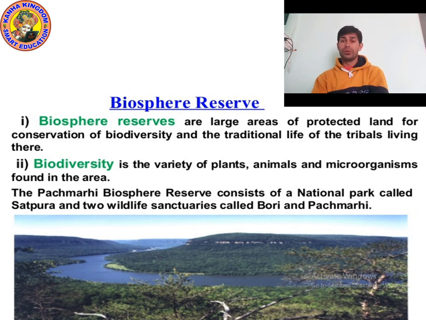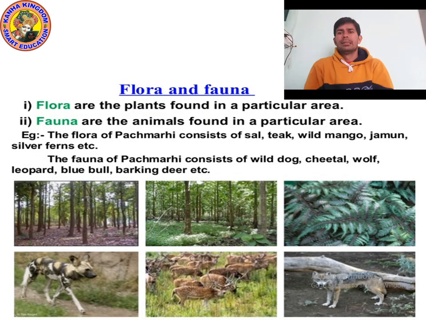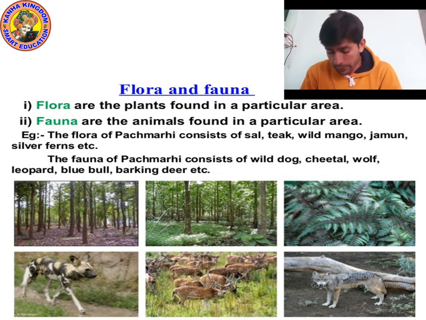Now let's talk about flora and fauna. Let's move on to the next point. Flora refers to plants, and fauna refers to animals, those plants or animals which are found in a particular area. In Rajasthan, camels are found, because it is a desert area. That's why camels are found in Rajasthan.